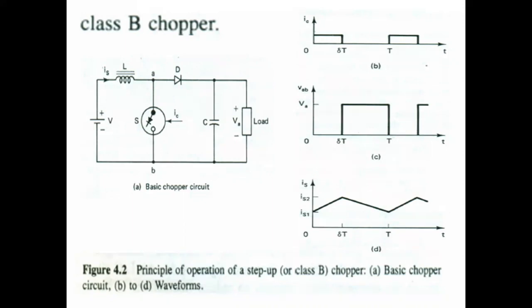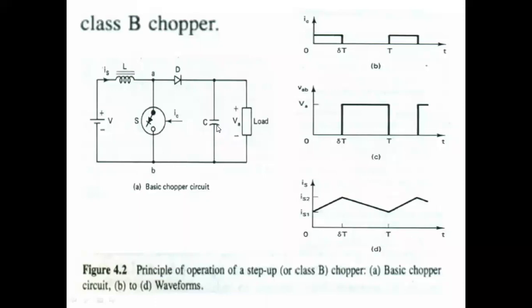When the switch is open from delta T to T, what happens? The current flows through the parallel combination of the load and C. As we observe, the current is forced against a higher voltage, so the rate of change of current will be negative.